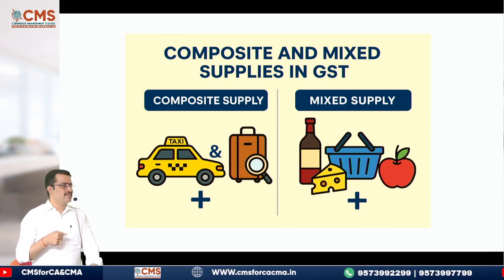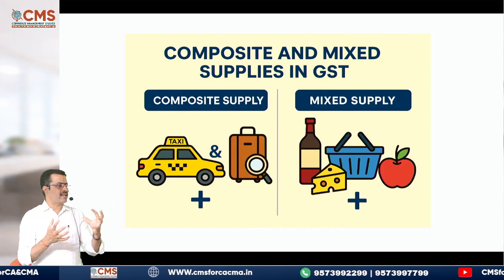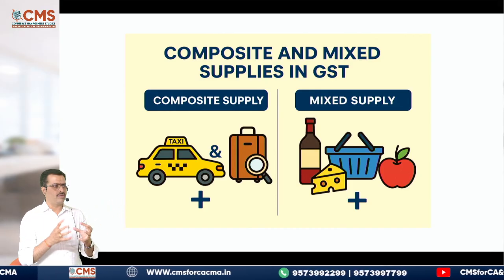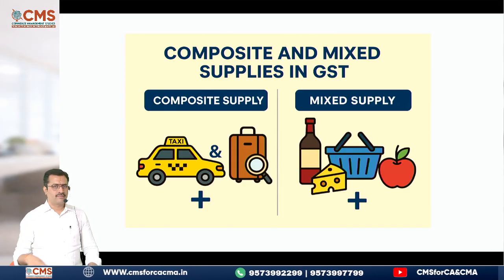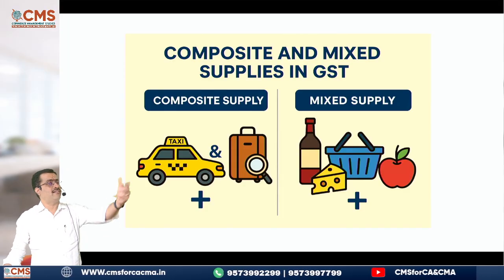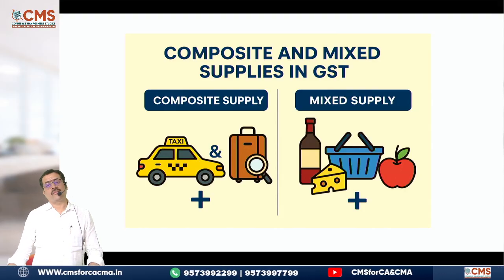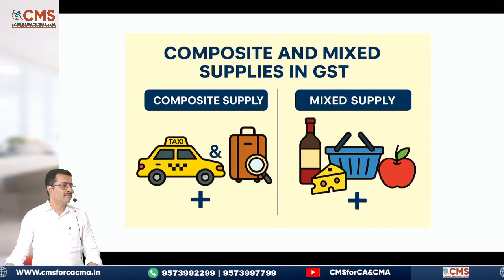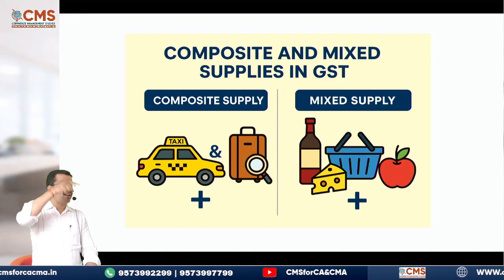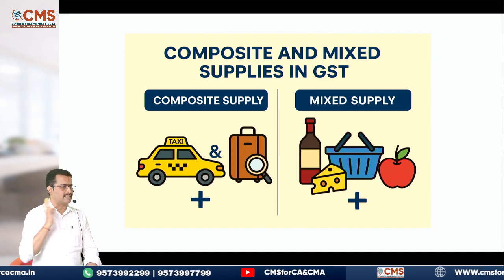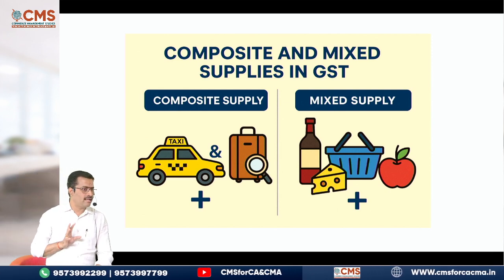A sweet shop will bring chocolates, pastries, cakes, sweets, everything into one basket, and that basket they will sell for a rate. Now, how to determine the taxability of all those items? Whichever item has the highest rate, that rate will be applicable for the entire basket. That is called mixed supply. Clear about this?